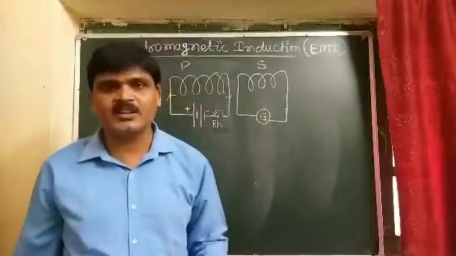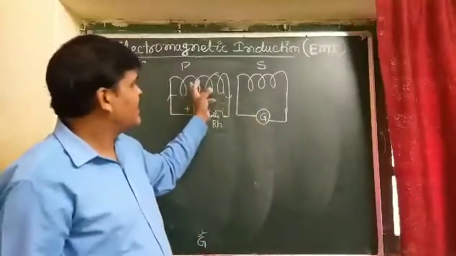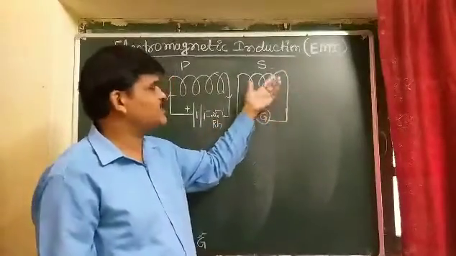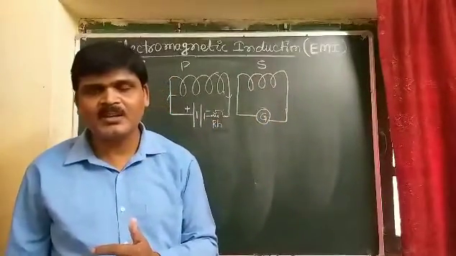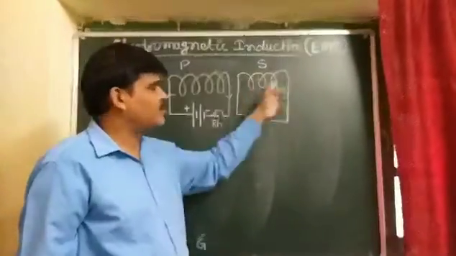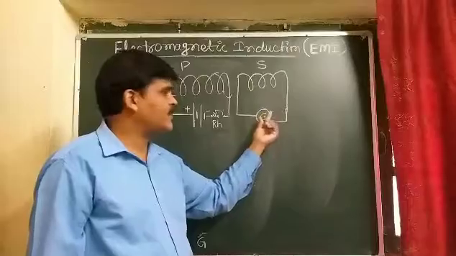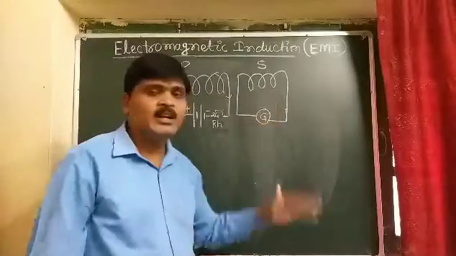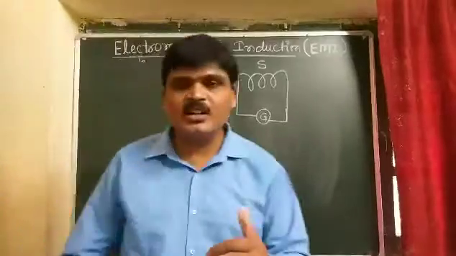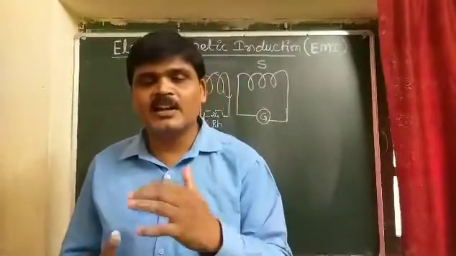Magnetic field around it, and these magnetic field lines also pass through the secondary coil, and we see that there will be what? Deflection in the galvanometer takes place.